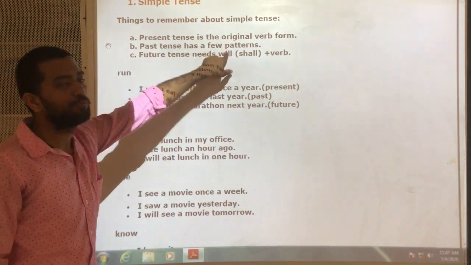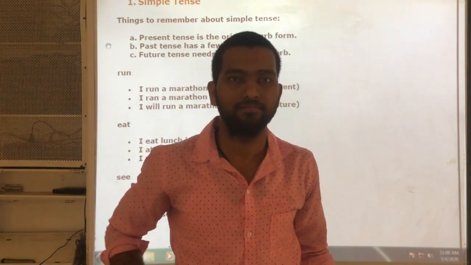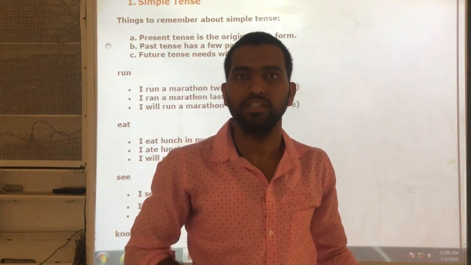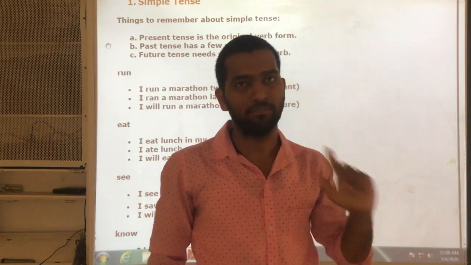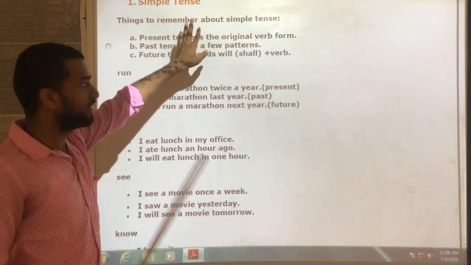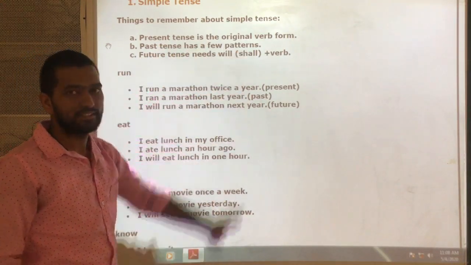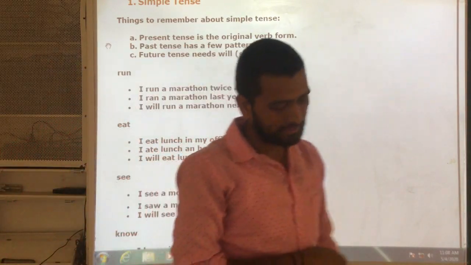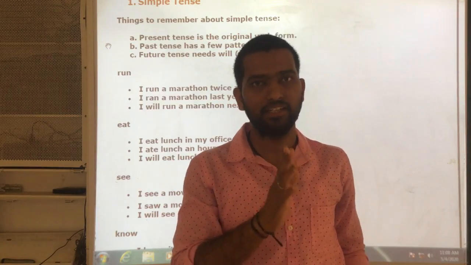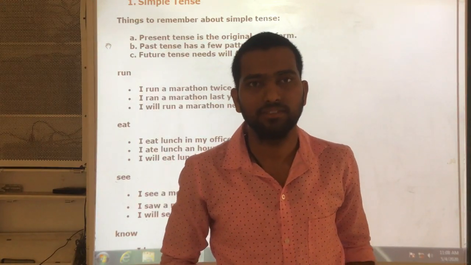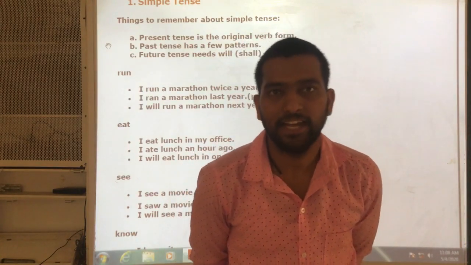Okay, next, past tense. Past tense has a few patterns. I already told you, in simple past we use V second. V1 is used in simple present, V2 is used in simple past. And here, to know about the V second form, we must follow some patterns. What are those patterns? For example, if I take one verb, that is complete. What is V second of complete? It is completed. And what is V second of decide?